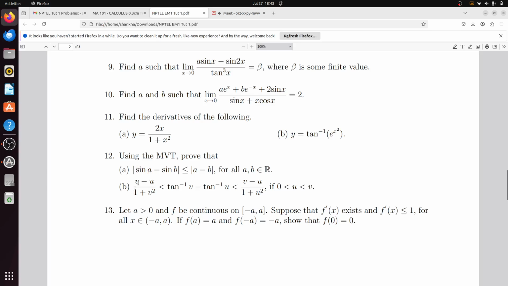So next problem is a bit difficult. Mod of (v minus u) by (1 plus v square) is less than tan inverse v minus tan inverse u, which is less than (v minus u) by (1 plus u square), if 0 is less than u, which is less than v.